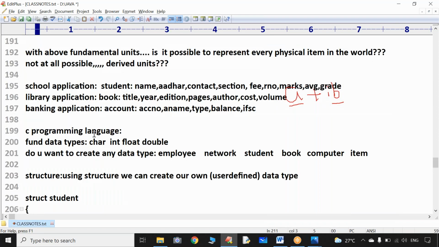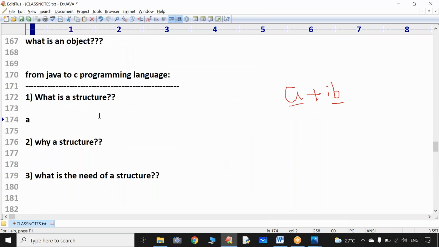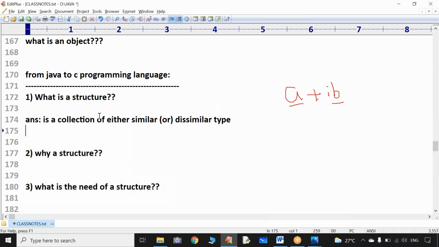Everyone, can you please tell me what is the structure? Sir, structure is a collection of either similar or dissimilar type. Will you accept my vote? Please respond. It is a collection of either similar or dissimilar type.